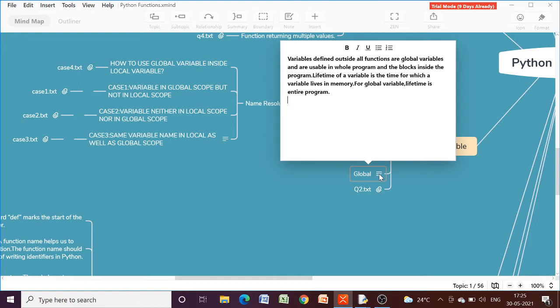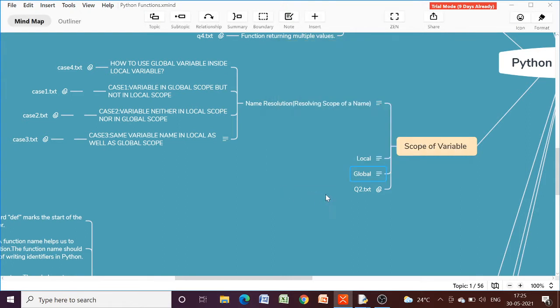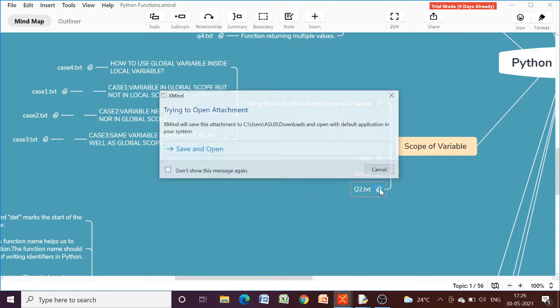So there are two terms, scope and lifetime. Scope means the part of the program in which a particular variable is accessible, and lifetime means the time for which the variable lives in memory. For a local variable, the lifetime is the execution time of that particular block or function. But for a global variable, the lifetime is the execution of the whole program, because the variable is accessible through the whole program. Let us try to understand this with the help of an example.